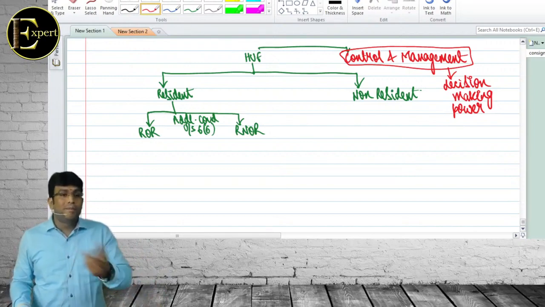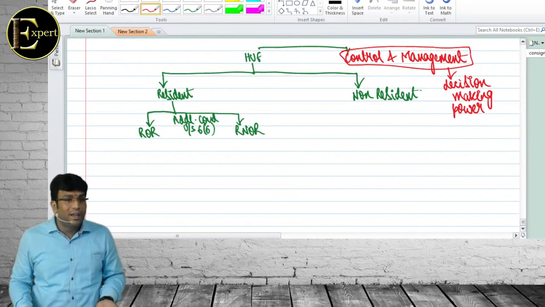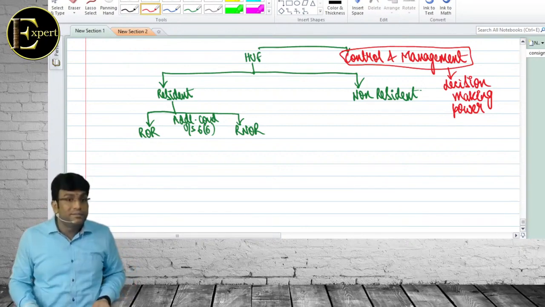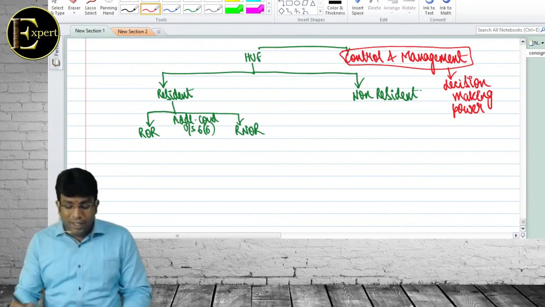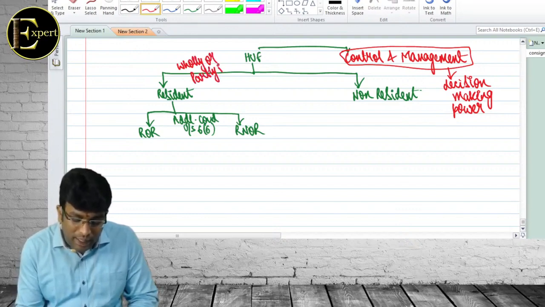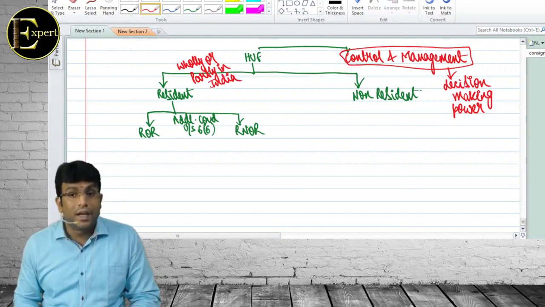In a company, there could be a manager who is doing day-to-day activity, but his control and management is not important. Where is the decision making power? That is important. Getting clarity? Now, what they told in the law is, if the control and management is wholly or partly in India, we will call it resident.